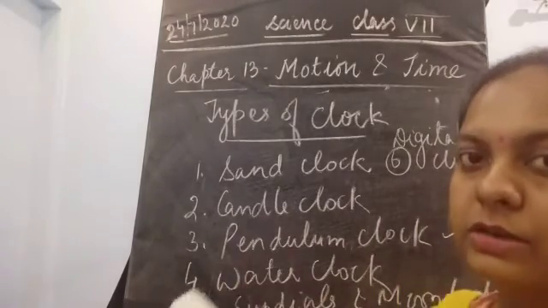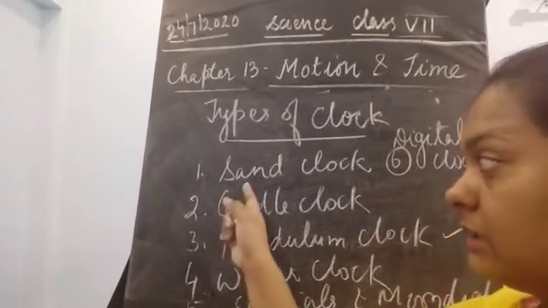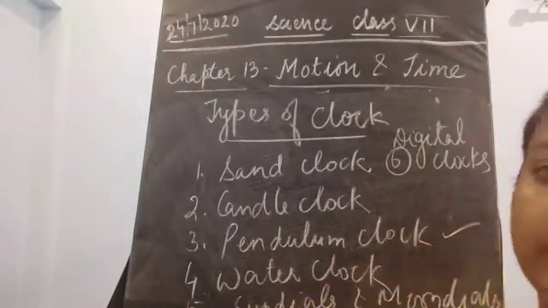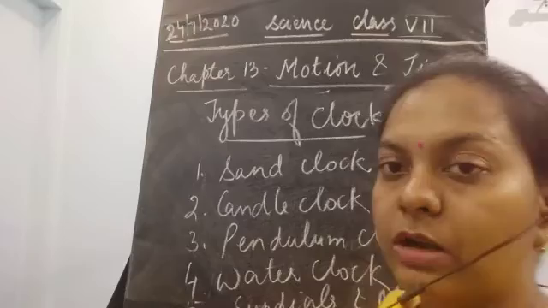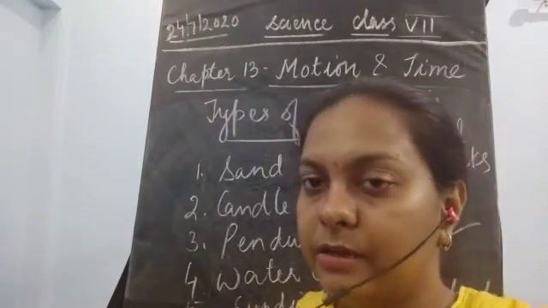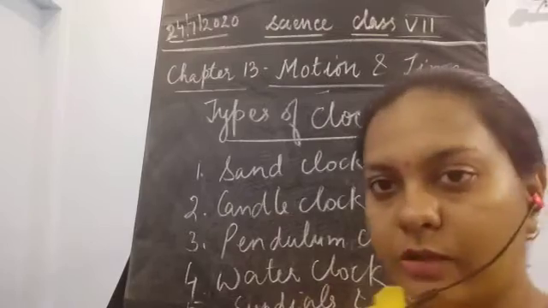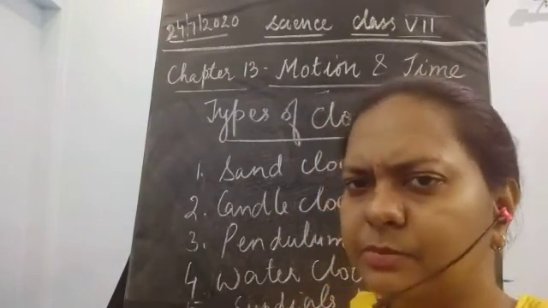The sand clock uses sand for calculating the time. What kind of sand? I'll just let you know. Next is the candle clock. The candle clock uses candle burning for calculating the time. Similarly, the pendulum clock, which we have just now discussed, is a simple clock.